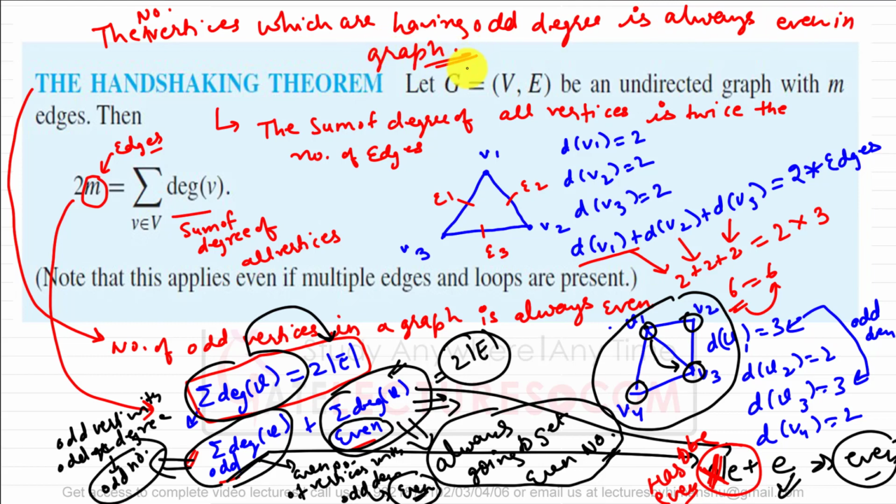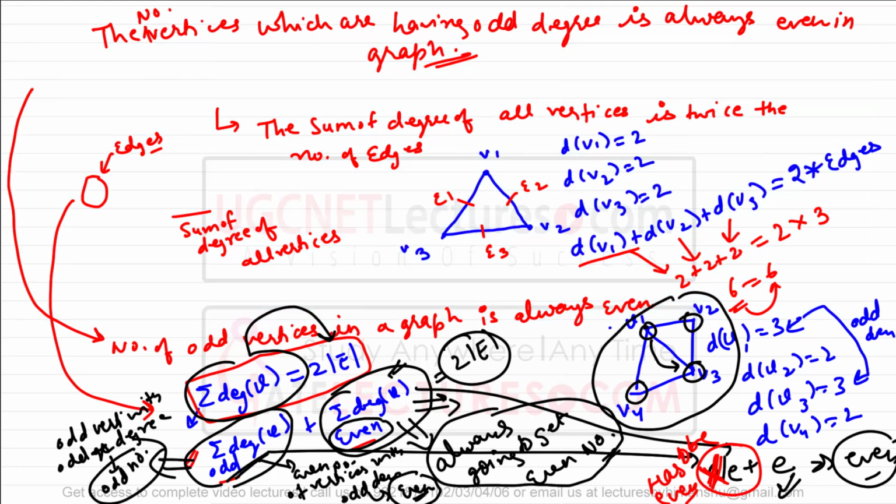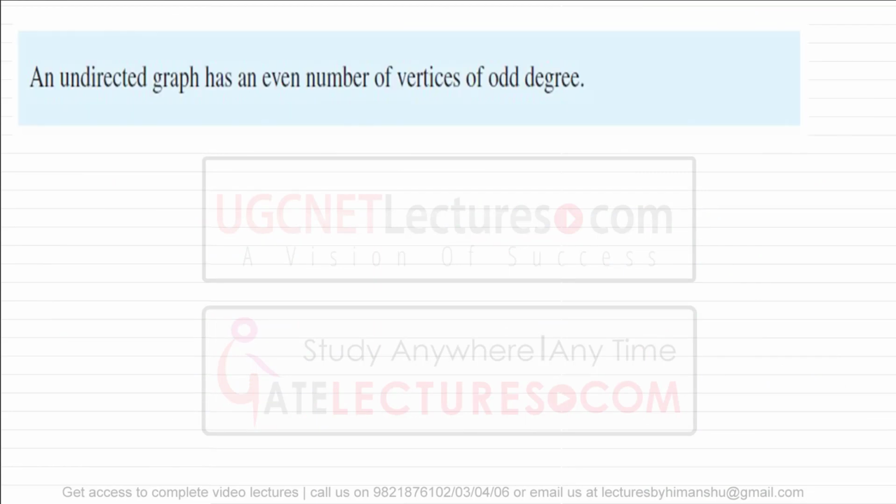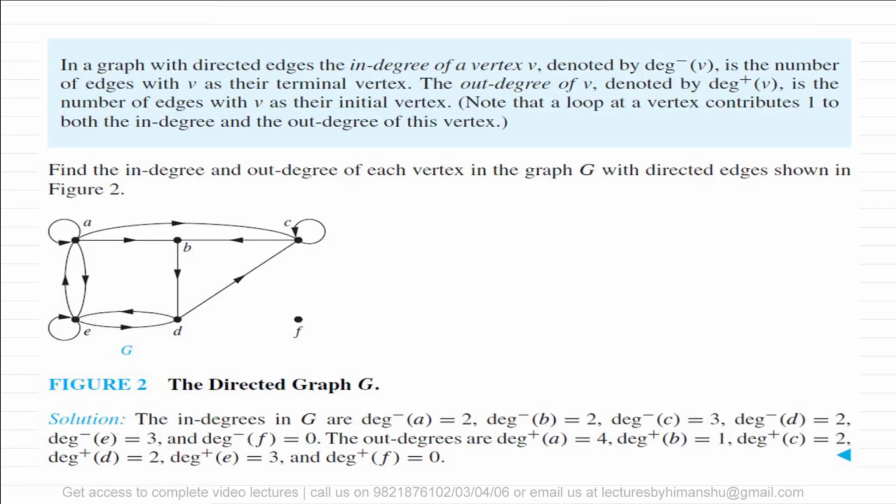Okay, do you understand what I'm saying? The number of vertices which have odd degree is always even in graphs. So that is called the handshaking theorem, or the handshaking lemma. The same result that I'm saying: an undirected graph has an even number of vertices of odd degree, that we just proved, correct? Now look at this one.